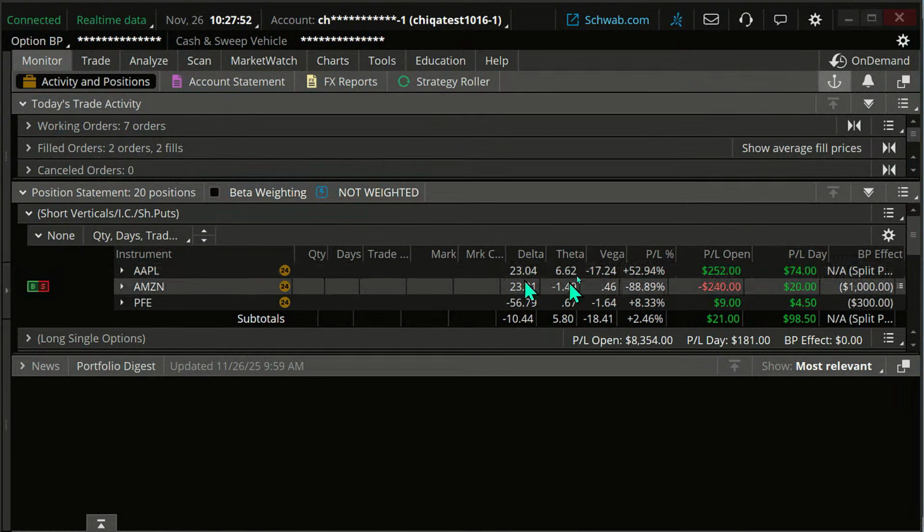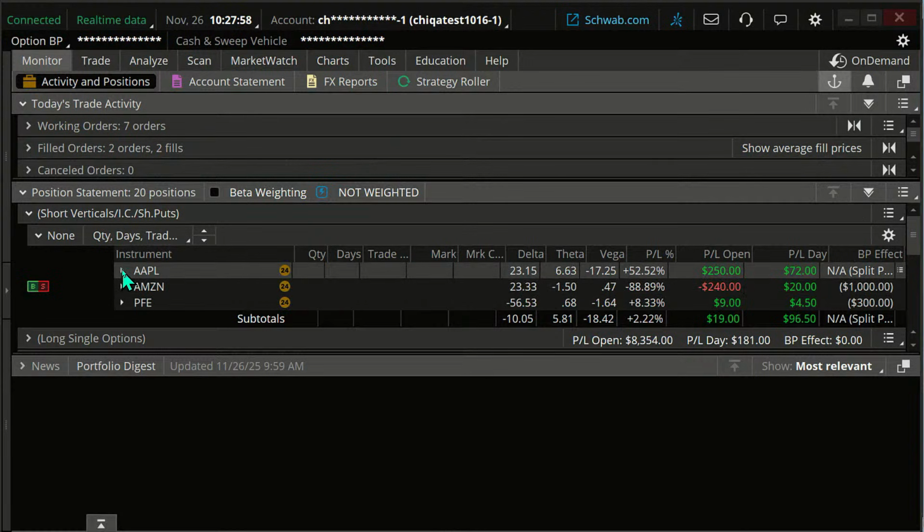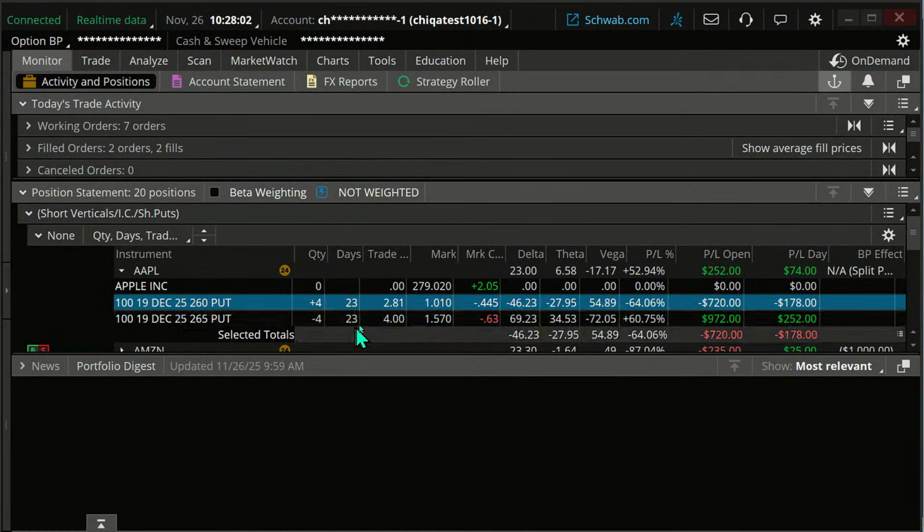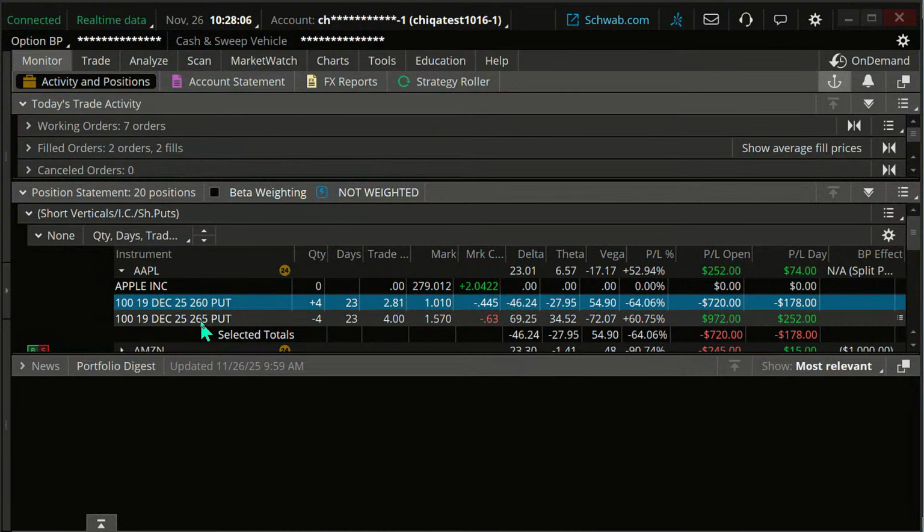Let's look at Apple and Amazon. One we're doing well on and one we're not doing well on. Okay. So Apple, when do we get out of a trade? If we still have some time, this is a short vertical. This is a short put vertical. We want the stock to stay above the 265 level.